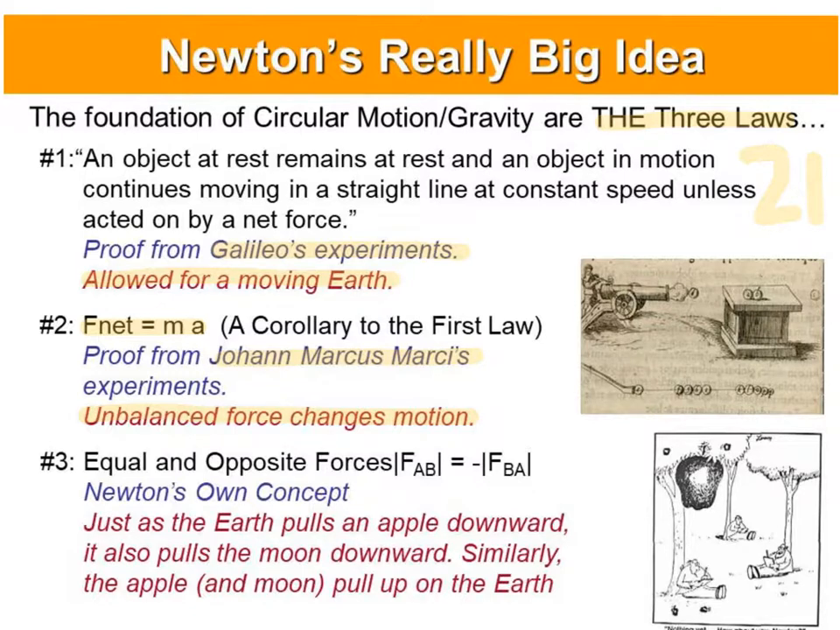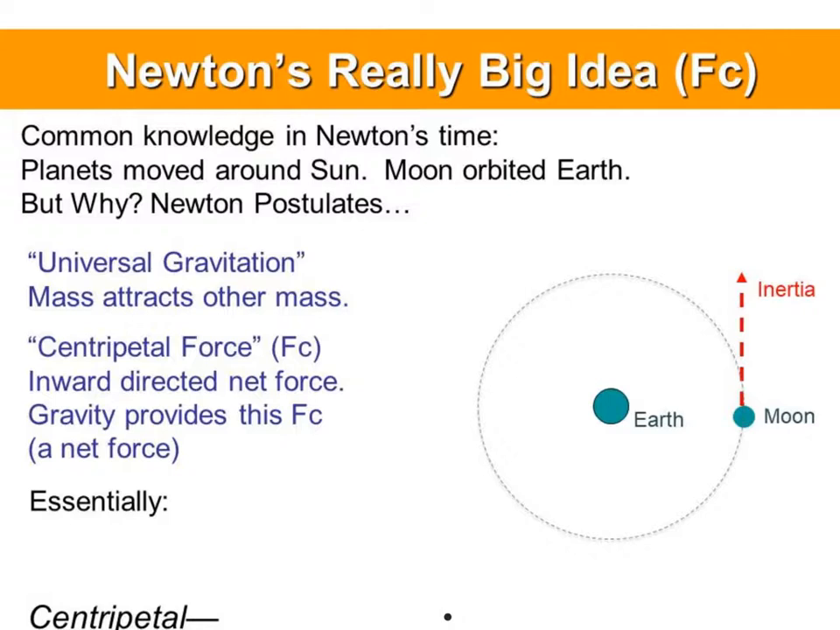The third law was Newton's own conception, that of equal and opposite forces. Just as the Earth would pull an apple downward, it's also going to pull the moon downward. Similarly, the moon and the apple will pull up on the Earth with an equal and opposite force. We see this demonstrated in tides. Newton's 3 laws can be used to explain the motion of the moon around the Earth.